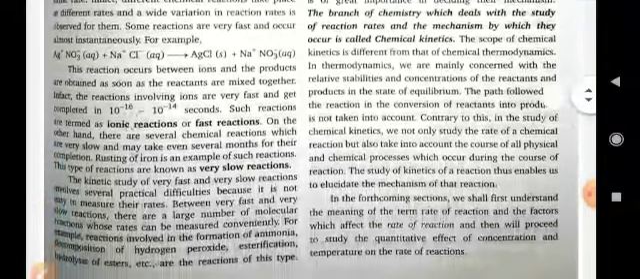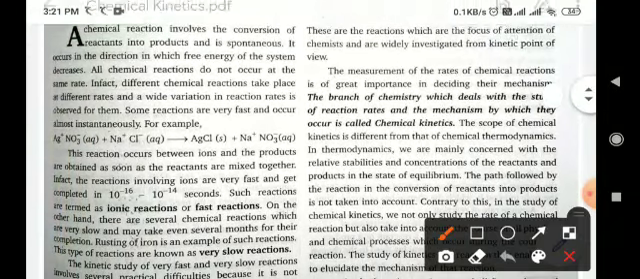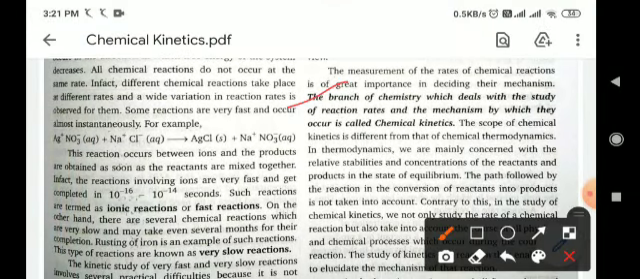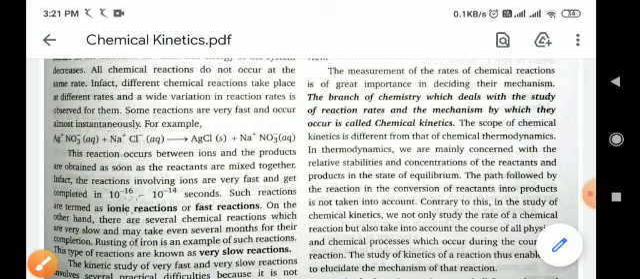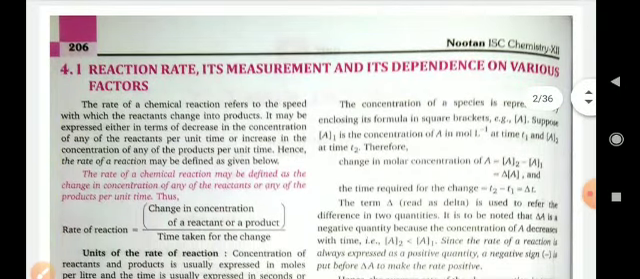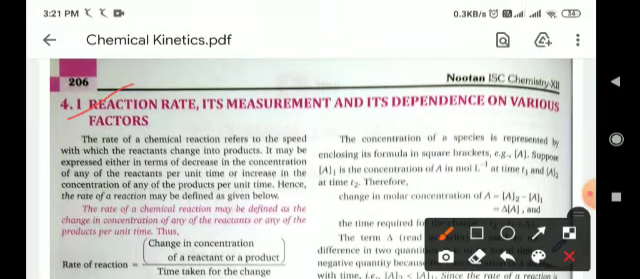So what is chemical kinetics? The branch of chemistry which deals with the study of reaction rate and the mechanism by which reactions occur is called chemical kinetics. So basically in chemical kinetics we will discuss the rate of reaction and the mechanism involved during the reaction. Okay. So, what is the reaction rate, its measurement and its dependence on various factors.